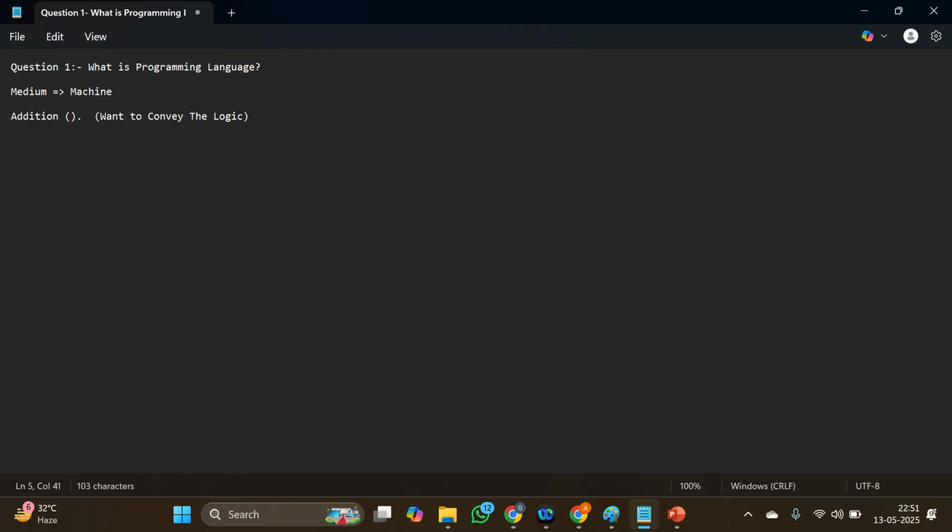Understand? At this place we need a programming language. So a programming language is a medium between human beings and the machine, by which human beings convey their logic or their message to the machine, and the machine then performs actions according to the message, according to the logic, according to the syntax given by the human being. This is the main thing where we can use the programming language. Understand? Let's move further.